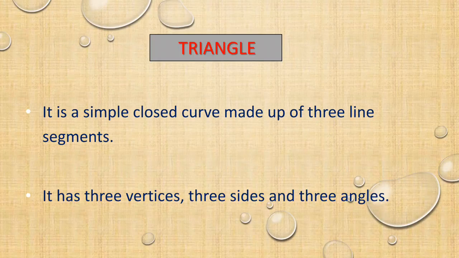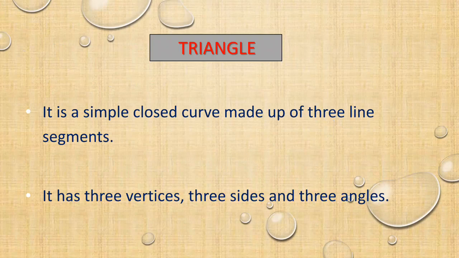Now, triangle. It is a simple closed curve made up of three line segments. Using three line segments, we can make a triangle. Do you know any other figure having three sides? No. Only the triangle will have three sides.